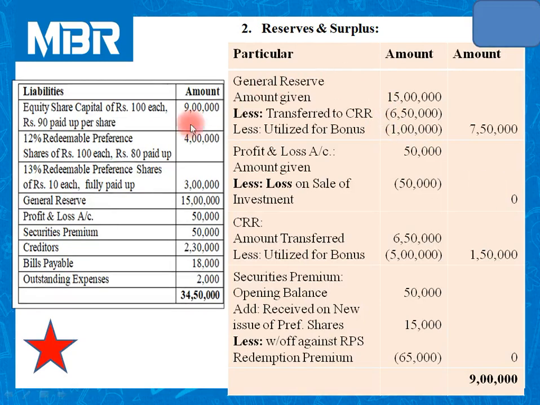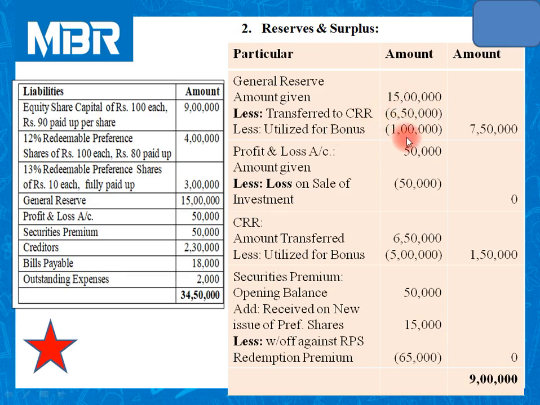Let us refer to the left hand side item, that is the balance sheet of the question. Amount of general reserve is 15 lakhs. You can check in our calculation. Out of these 15 lakhs, we have transferred to CRR 6,50,000. You can check step number 3, arrangement of the fund for capital part.